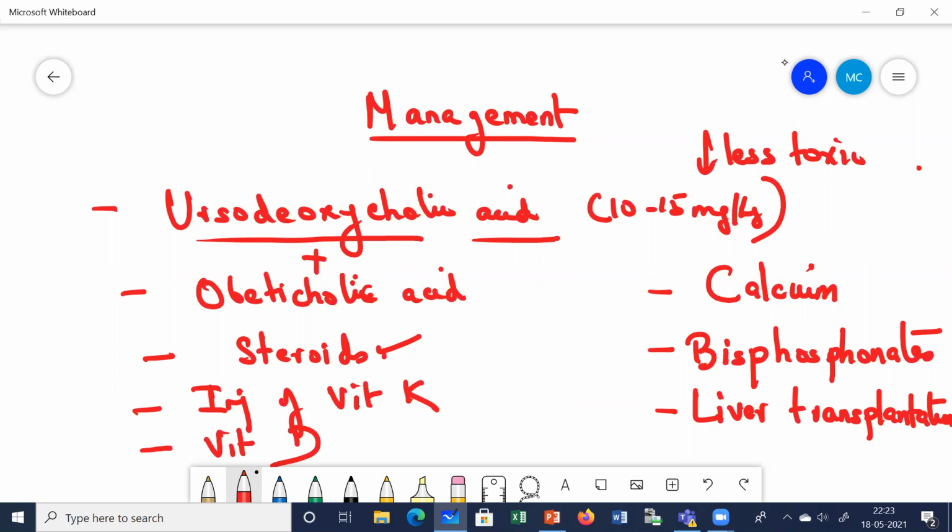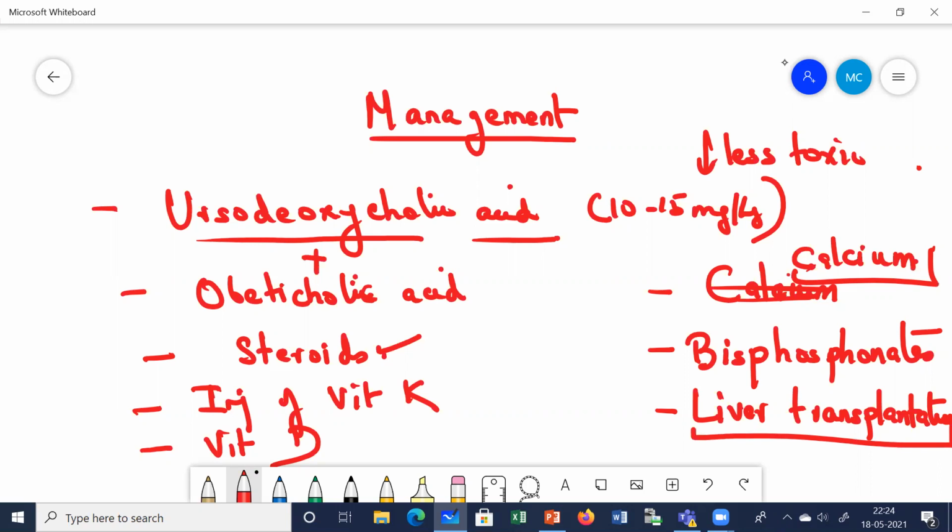Apart from that, as I told you, there will be malabsorption of vitamin K, as we just discussed. So since there is vitamin K deficiency, we give the patients monthly injections of vitamin K. We give them vitamin D supplementation. We give the patients calcium supplementations to prevent osteoporosis. We give the patients bisphosphonates. Okay, so bisphosphonates reduce the osteoporosis. And last, if nothing is working, we just go for liver transplantation.